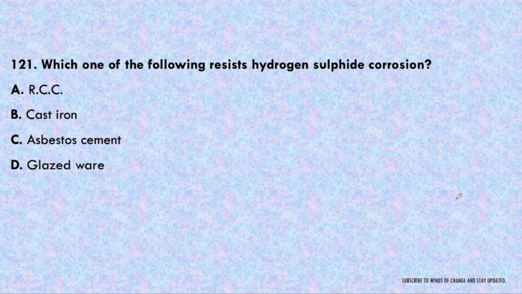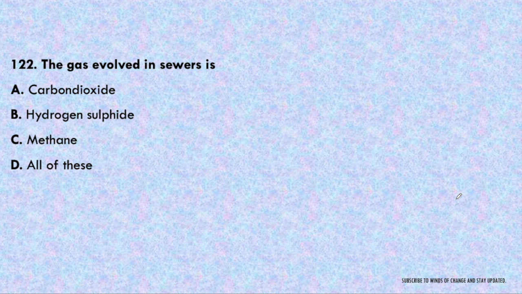Next question. Which one of the following resists hydrogen sulfide corrosion? RCC, cast iron, asbestos cement, or glazed ware? So the only one which can resist the hydrogen sulfide corrosion is glazed ware. That is option D will be the correct answer. Next question. The gas evolved in sewers is carbon dioxide, hydrogen sulfide, or methane, or all of these. So gas evolved in the sewer is all of these. Carbon dioxide is also produced, hydrogen sulfide is produced, and methane is the major constituent also.